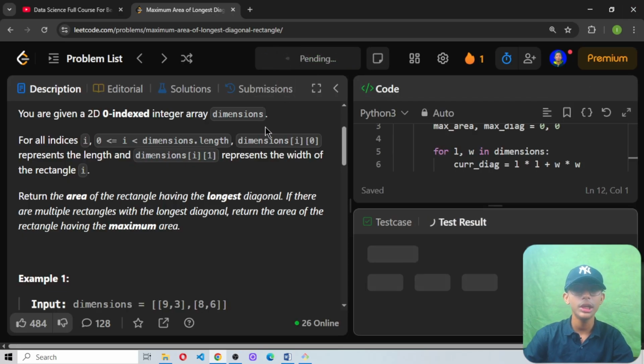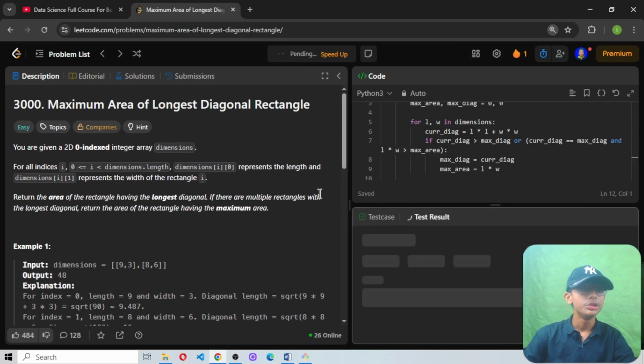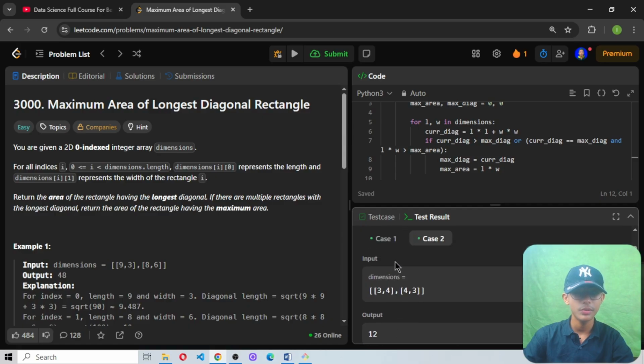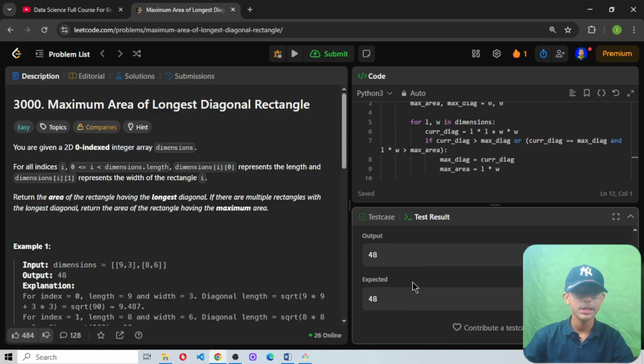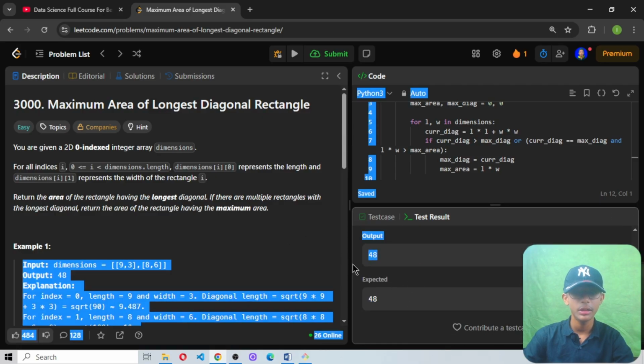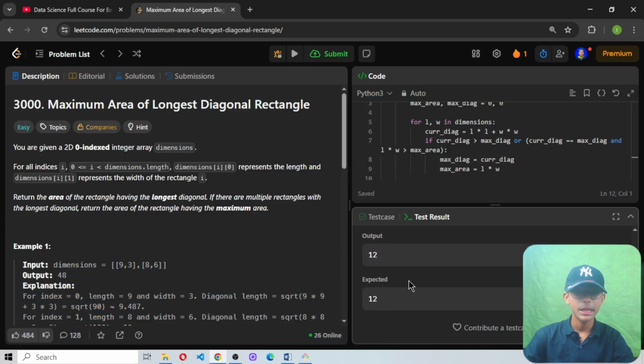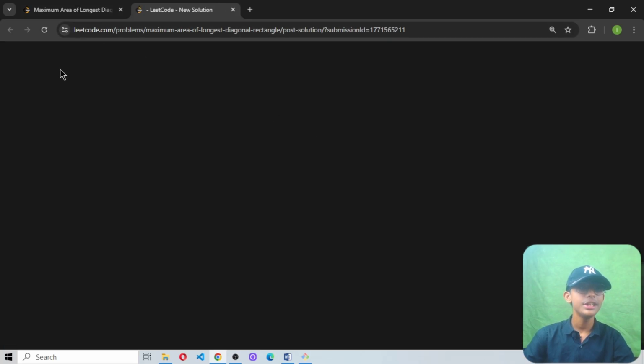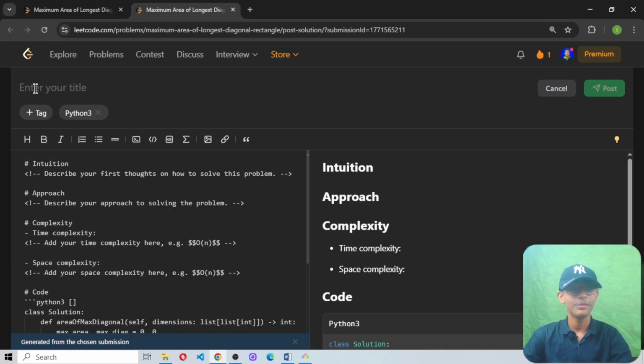So now let's see the running of the code. When I run this code, the run has been accepted. Both cases are accepted. In the first case the expected output is 48, and the output I'm getting is the same. In case 2, the expected output is 12 and the output I'm getting is the same. Now let's see the submission. When I submit this code, the submission is also accepted and I beat 100% of people. Seriously, we beat 100% of people. You can see it. And now let's post the solution.